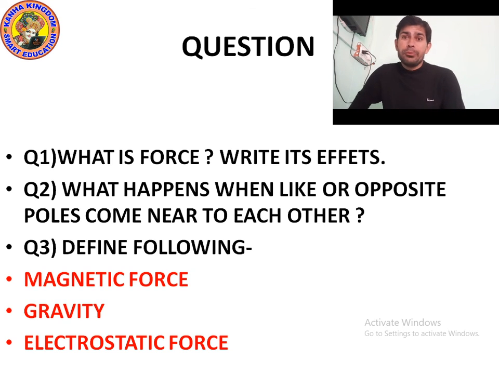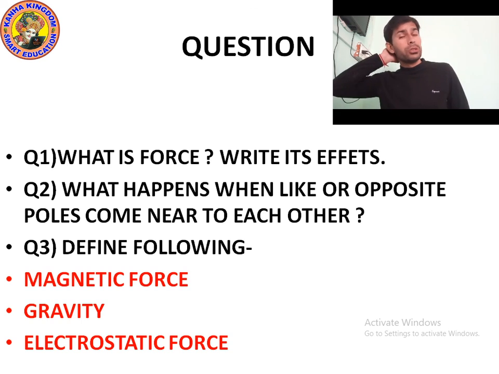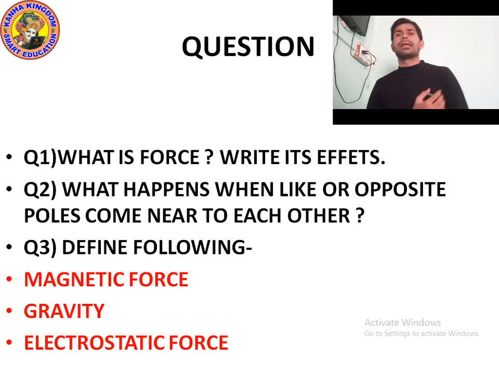Okay, it's time to ask questions from you. Question number one: what is force, and its effects? Force is a push or pull on an object, and if we talk about the effects of force: effect number one, a force can change the shape of an object. Effect number two, a force can change the speed of an object, making it faster or slower. Effect number three, a force can change the direction of an object.